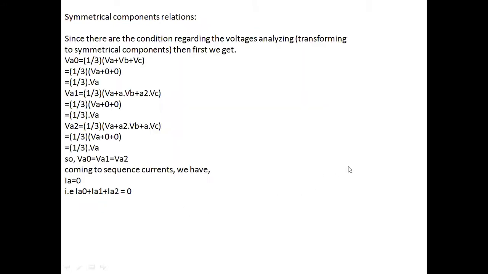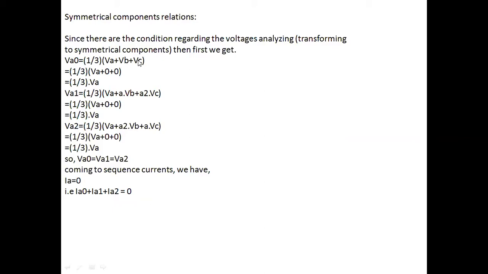Now let us write the symmetrical components from that diagram. Since there are two conditions regarding voltage available, we have to analyze the voltage in this case. So we have to get the VA0 value, VA1 value, VA2 value. VA0 is equal to 1 by 3 times of VA plus VB plus VC.